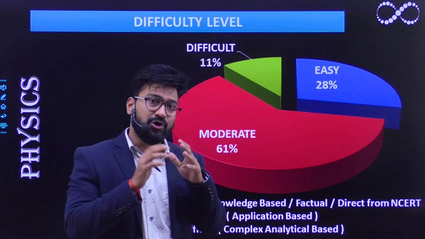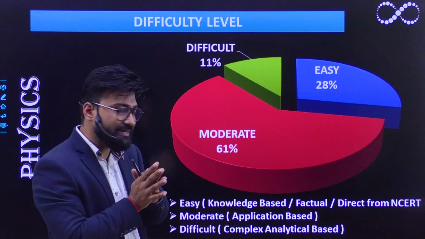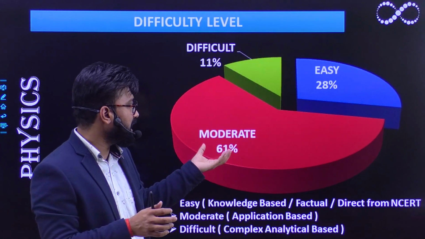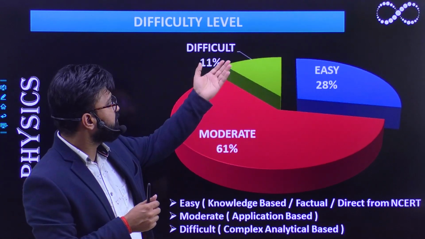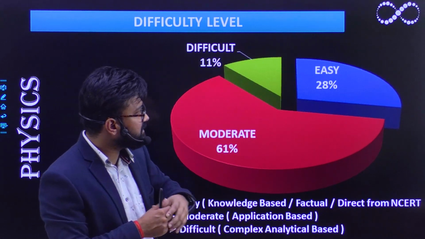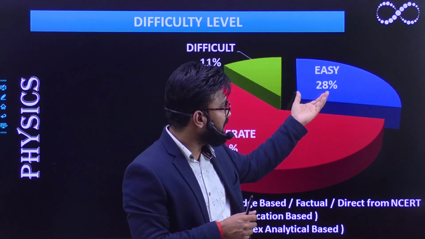Okay, now the next level of analysis is the difficulty level of your entire questions. Out of all those questions, your moderate level questions are 61%, your difficult level questions are 11%, and your easy level questions are 28%.